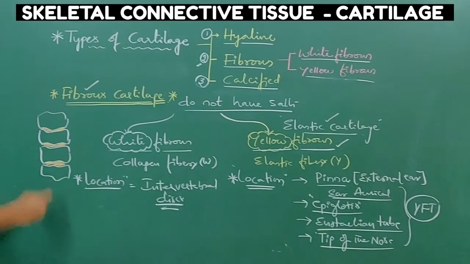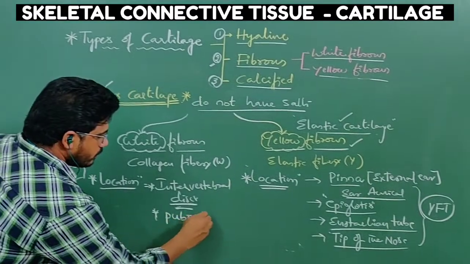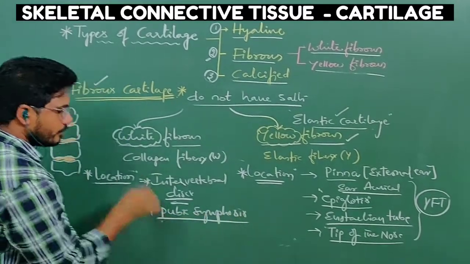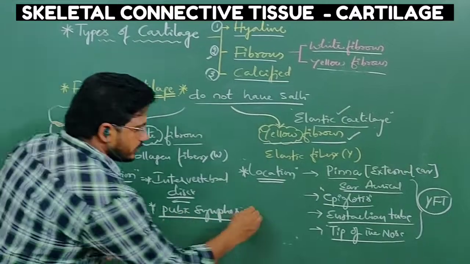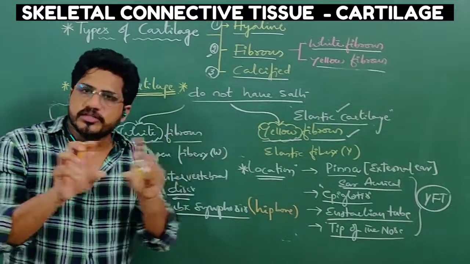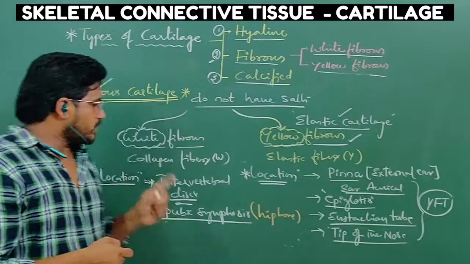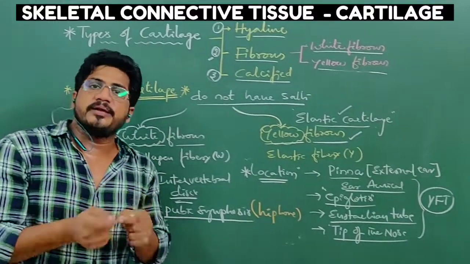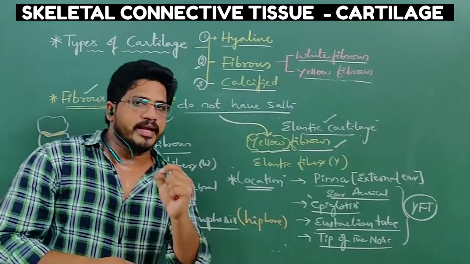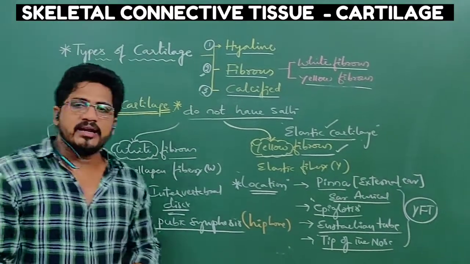Clear? And this type of tissue you can also find in the pubic symphysis. Pubic symphysis means what? At the hip bone, the hip joint, two coxal bones are connected together. There also this cartilage is present. That is what? White fibrous cartilage is present. It is immovable in case of males. During delivery time in the female, it shows very little movement. So these are the different locations of white fibrous and yellow fibrous cartilage.